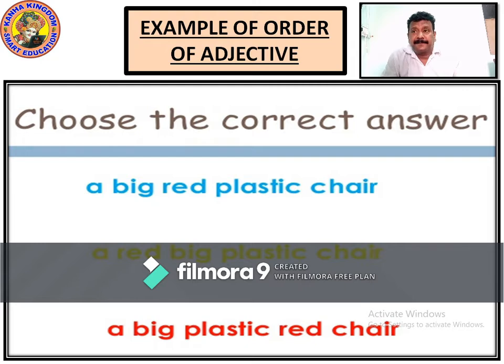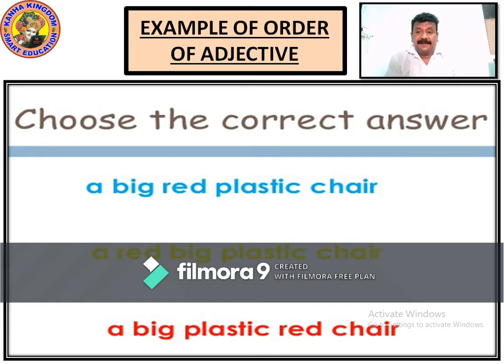Order is to put in proper place. All sentences look the same and tell the same thing. Now we have to put it in a proper order. It's describing what? It's describing the chair.